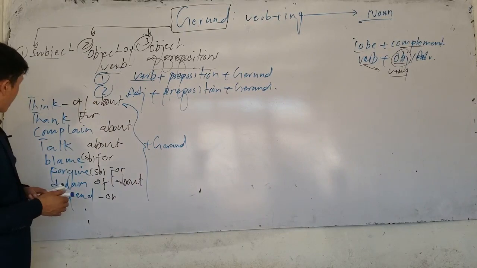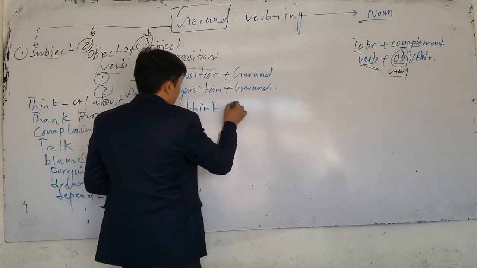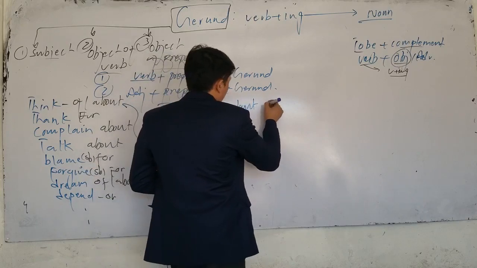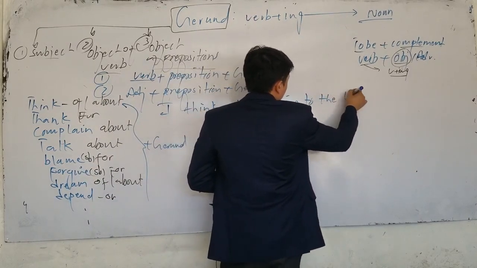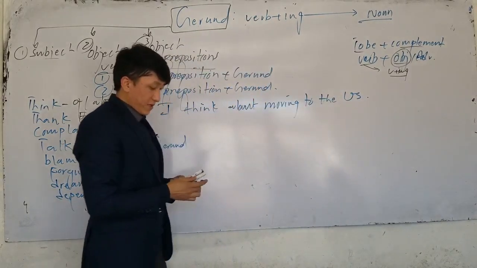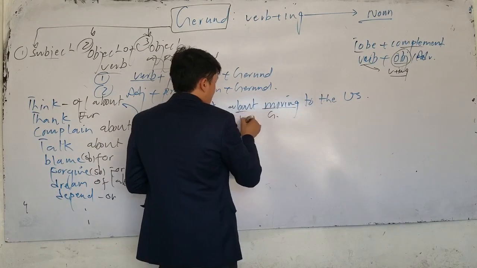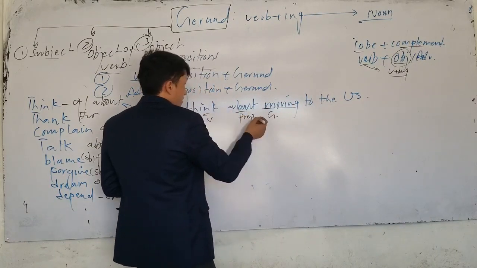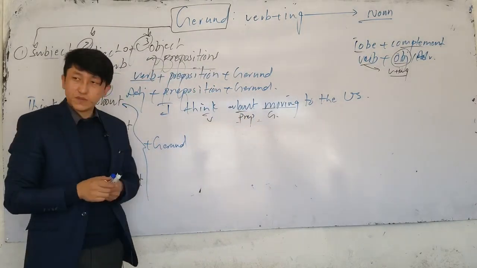Here, for example, the first one, think. You can say, I think about moving to the US. Now, in this sentence, which one is gerund? Gerund is moving. This is gerund, this is preposition, and this is the verb. So we can call this object of preposition. It means whenever gerund comes after a specific preposition.